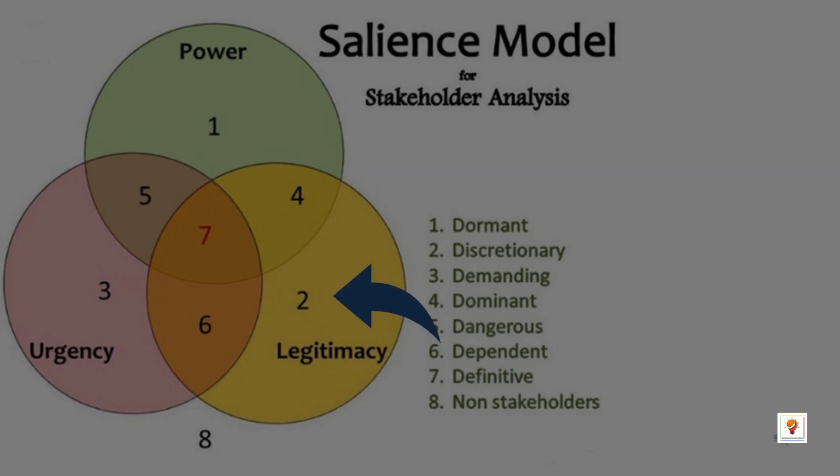Discretionary stakeholders. They are legitimate but have no power or urgency. Their communication needs may be in the form of actually asking for some details. They may not need much attention. We will find many such stakeholders who have the right type of information for our strategy and plan. These resources normally don't help in the actual implementation, but we need to ensure that we gather the required information from them from time to time.